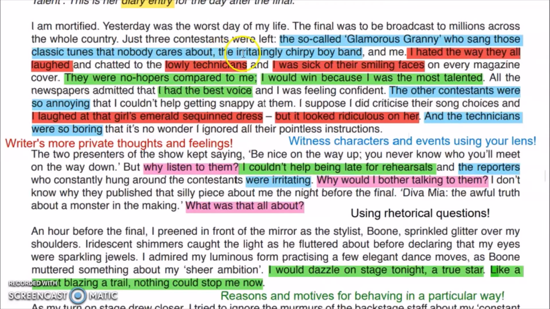Then you quote "the irritatingly chirpy boy band." I mean, you're talking about a band, and you're using the adjective irritatingly. Then you say, "the other contestants were so annoying." It might be possible they were not annoying, but you see them as annoying, so you're writing it down. Then you say, "and the technicians were so boring." It might be possible they were not boring, but right now they were boring because we're looking at them through your eyes. And you say, "the reporters were irritating." It might be possible they were not irritating, but you feel that they were irritating, so we are considering them irritating.